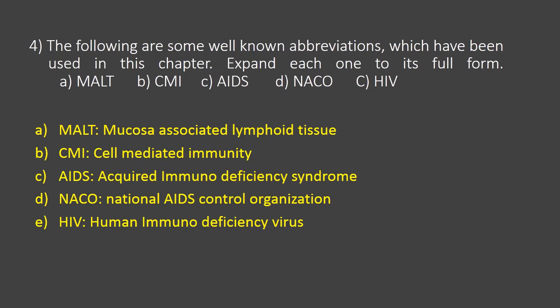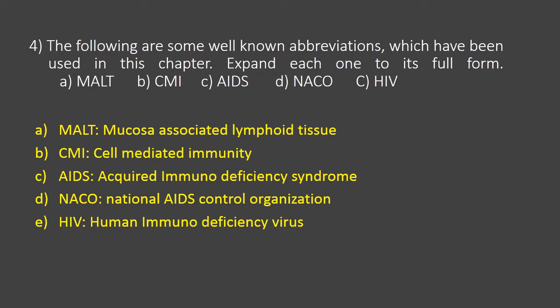Then the fourth question is, the following are some well-known abbreviations which have been used in this chapter. Expand each one to its full form. They have given a number of abbreviations. The first one is MALT. MALT is nothing but mucosa associated lymphoid tissue. Where have we studied this?